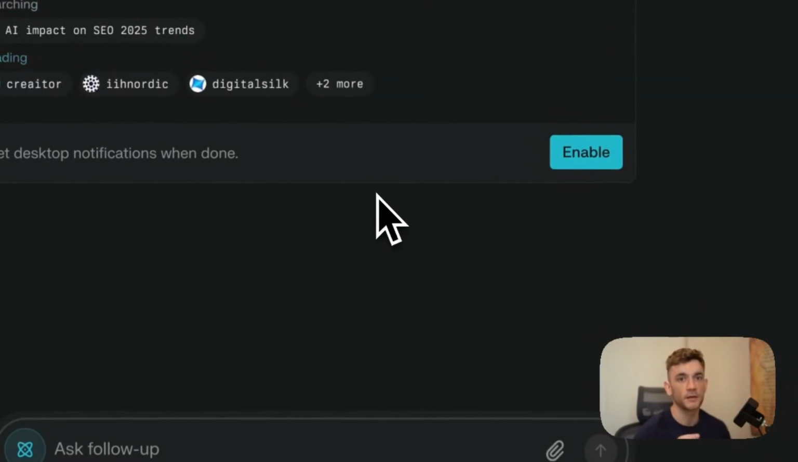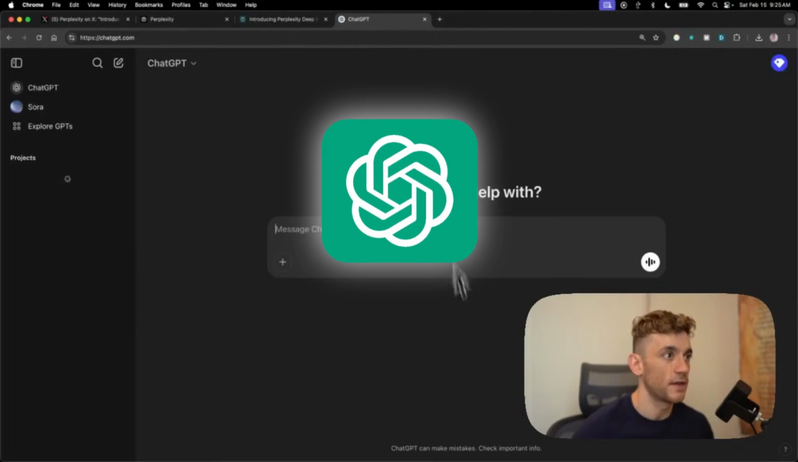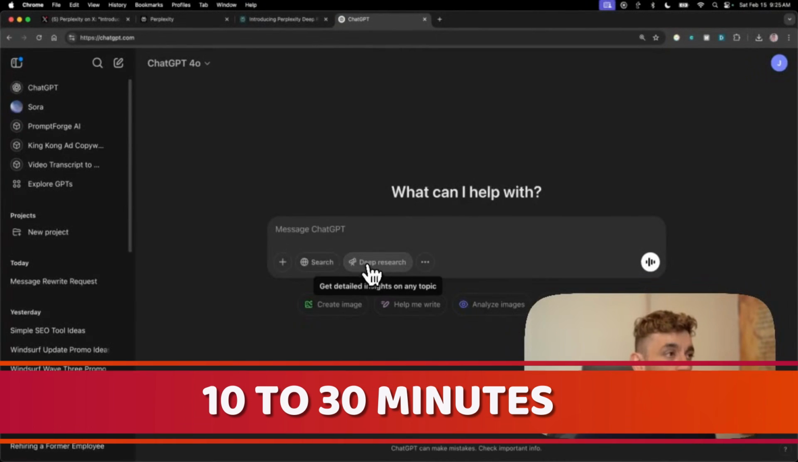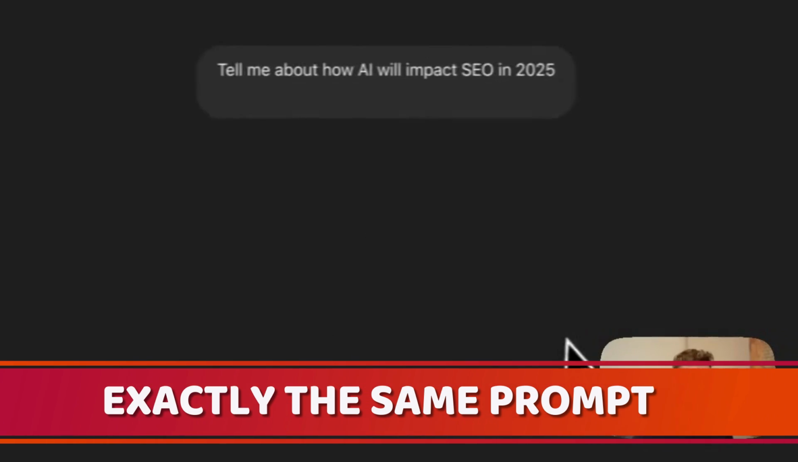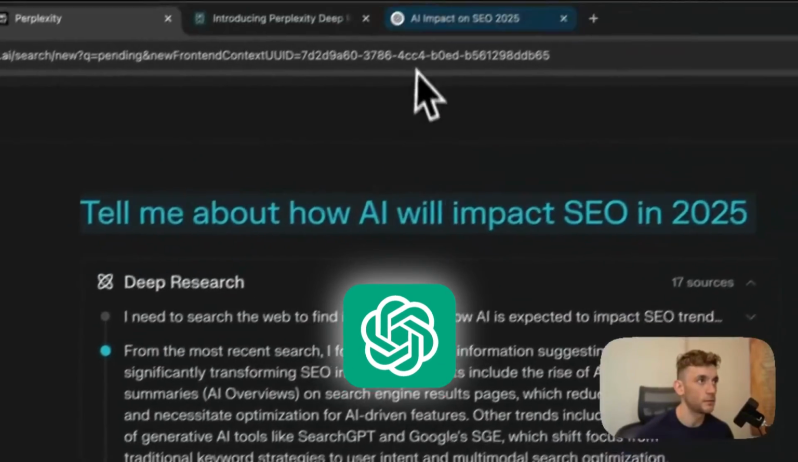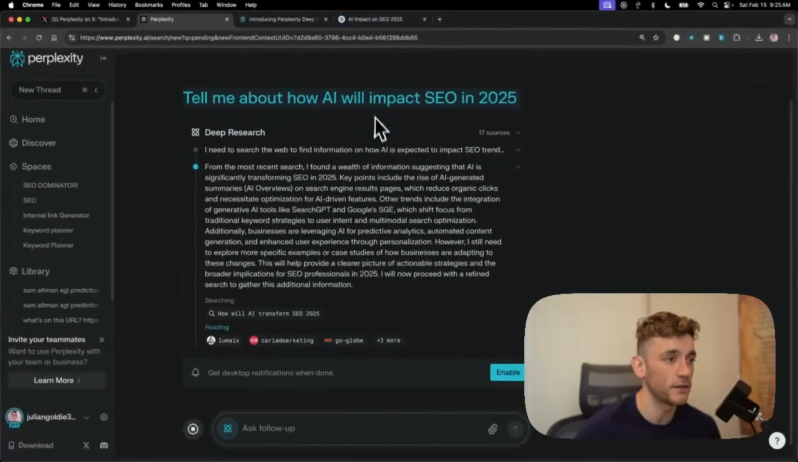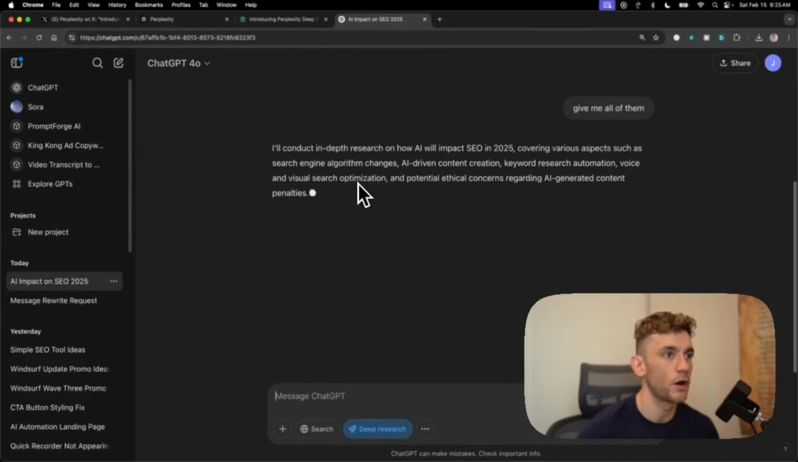Now, bear in mind, if you're using ChatGPT and the deep research function in there, it's usually going to take about 10 to 30 minutes per research report. So we'll put exactly the same prompt into ChatGPT versus Perplexity and compare the deep research functionalities here. But here, what ChatGPT often does, it will come back to you and say, can you clarify a few aspects? I'm just going to say, give me all of them, and it will go off and start doing the research.